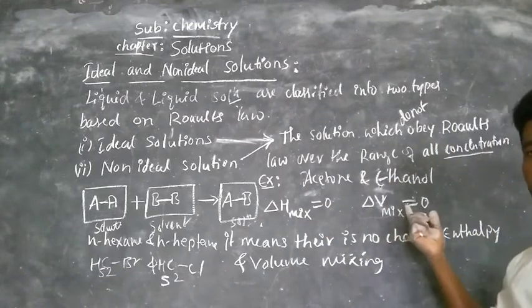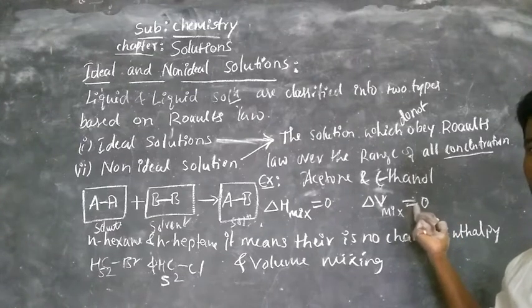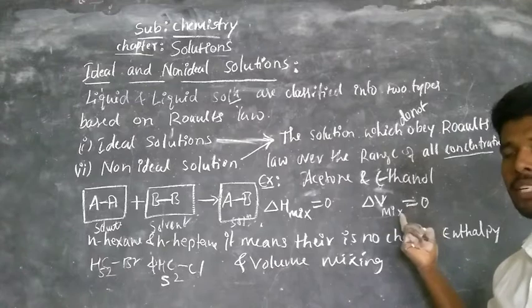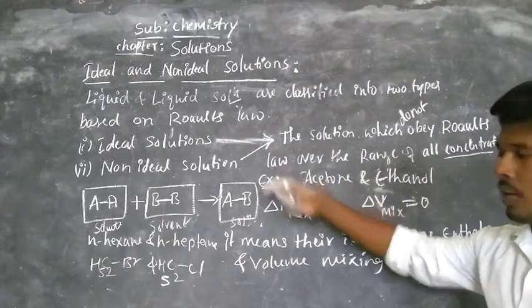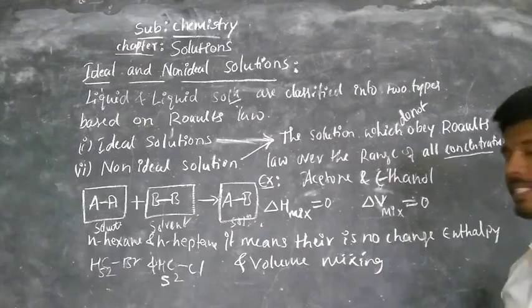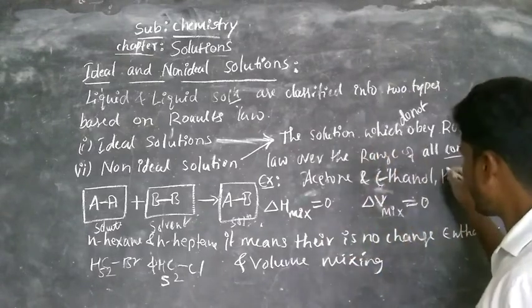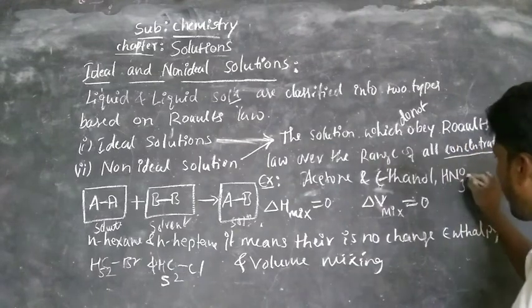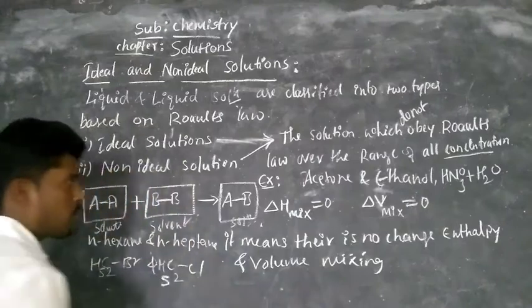Or take water and alcohol, or phenol and aniline. Or take chloroform and acetone. These are some examples for non-ideal solution. Or take nitric acid, HNO3, and water. This is one more example for non-ideal solution.